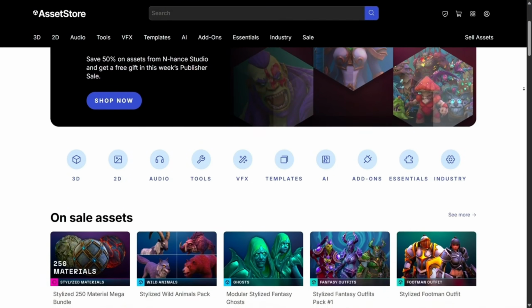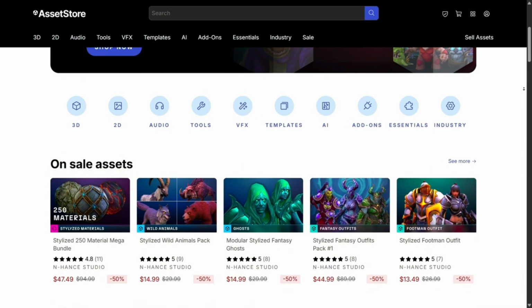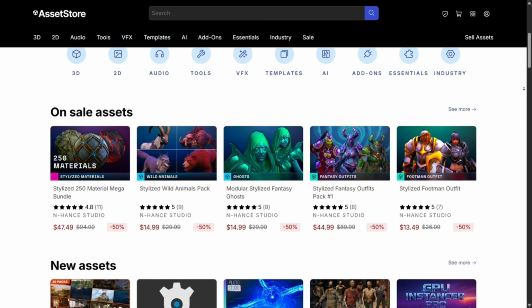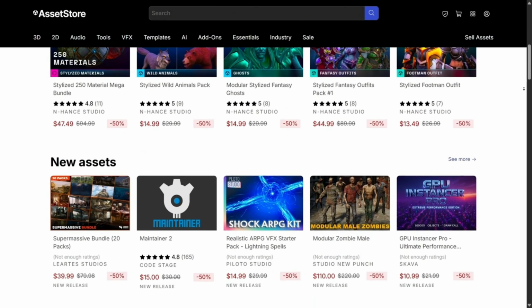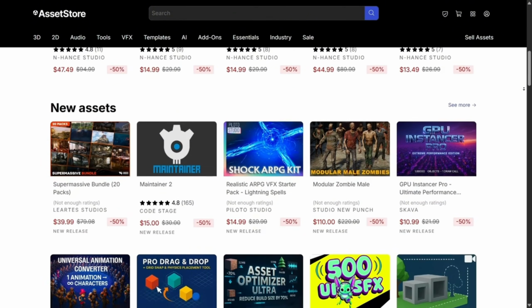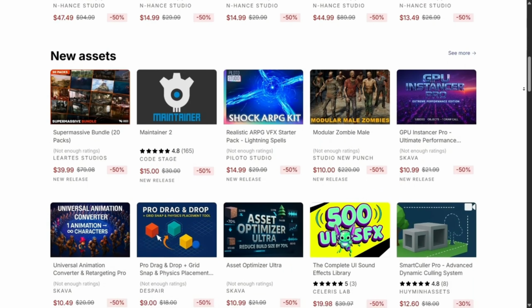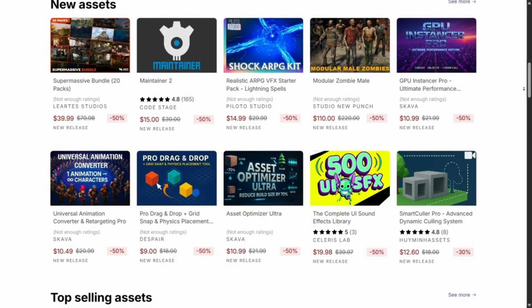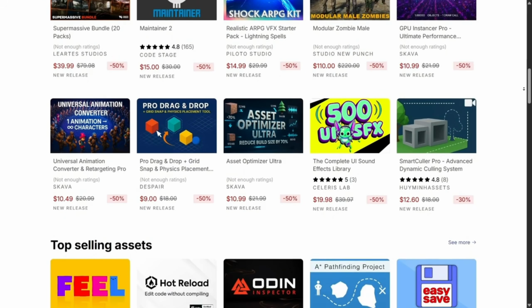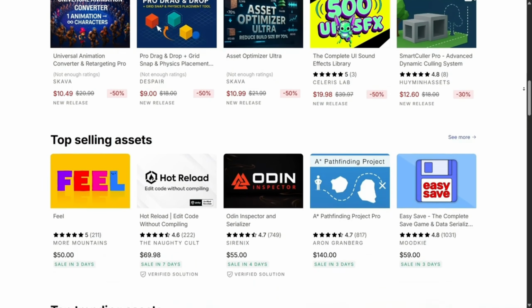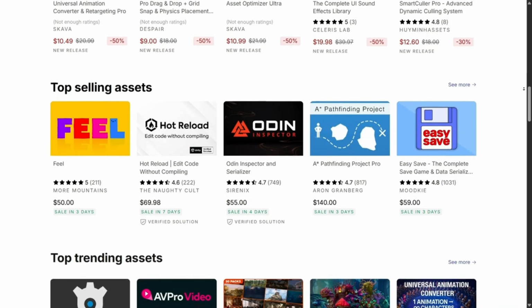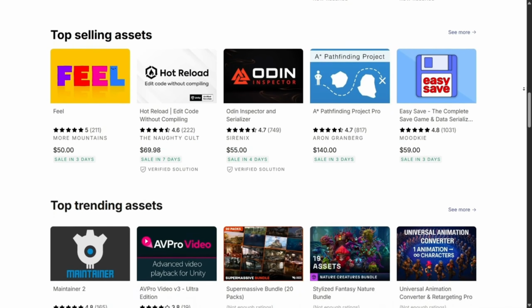The asset store is another area where Unity shines. Imagine you're building a game and need characters, animations, sound effects, or scripts. You don't always have time to create everything from scratch. Unity's asset store offers thousands of resources, many of them free, that help speed up development. This ecosystem of assets and tools is a huge advantage, especially for small teams or solo developers who want to focus on storytelling and gameplay rather than technical grunt work.